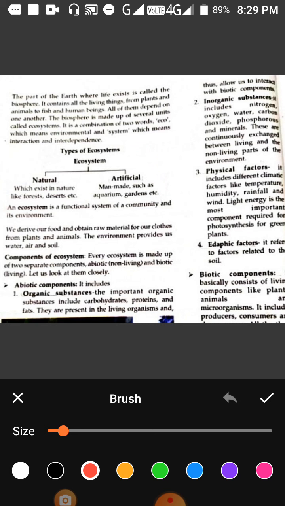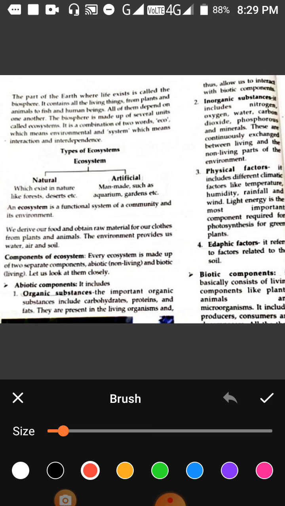Inorganic components are those which do not contain these carbohydrates. Examples will be nitrogen, oxygen, which are exchanged between the living and non-living. The living things and non-living things contain them.